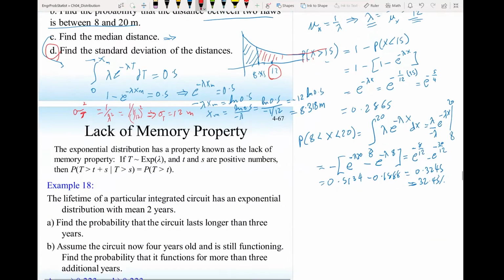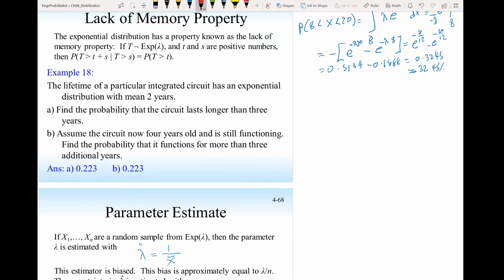Okay, one important property of the exponential distribution is lack of memory. And what does that mean? It is the following. Imagine there is an operator that picks up phones, and someone here is waiting for the operator to answer the call, and he has been waiting 5 minutes, and someone just made the call now.